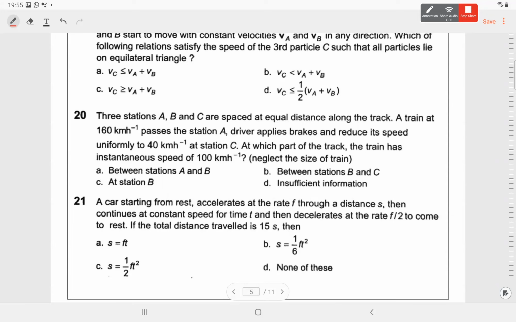A train at 160 km per hour passes the station A. The driver applies brake, reduces speed uniformly to 40 km per hour at station C. At which part of the track does the train have an instantaneous speed of 100 km per hour? Very nice.